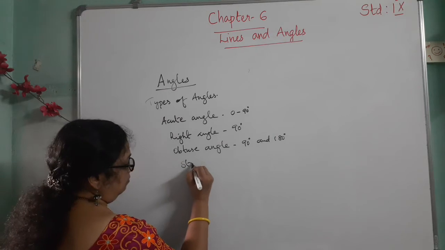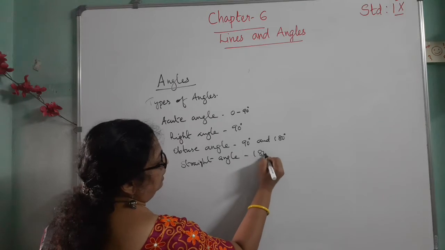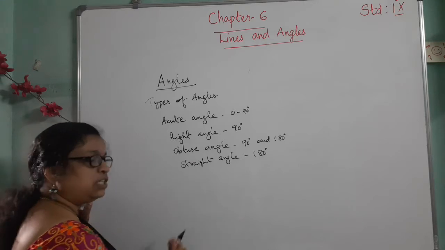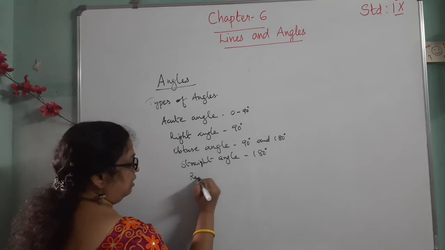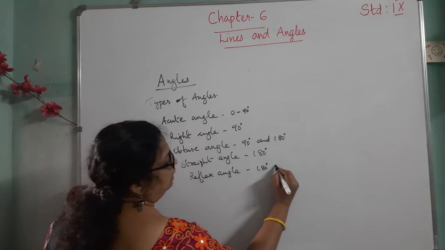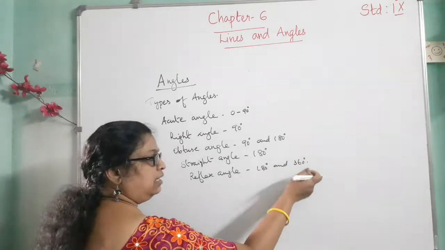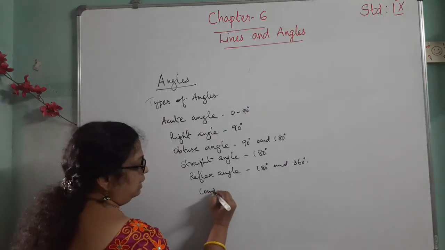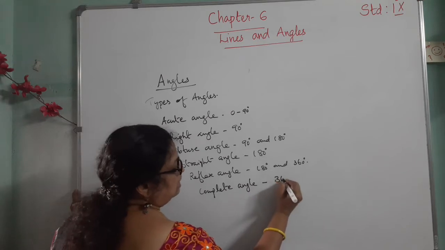Then straight angle. A straight angle means 180 degrees, that is a straight line. The straight line angle is 180 degrees. If the measure of an angle is 180 degrees, it is called a straight angle. Then reflex angle, that is between 180 degrees and 360 degrees. If it is more than 180 degrees and less than 360 degrees, it is called a reflex angle. And then next, complete angle. As the name shows, a complete angle is 360 degrees.